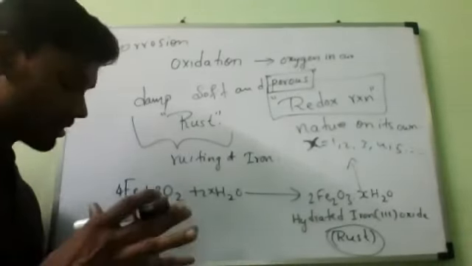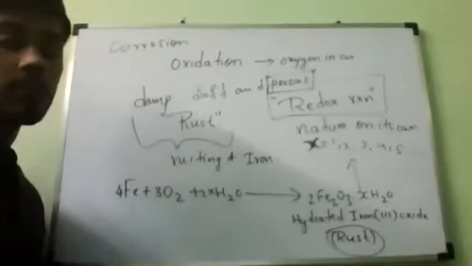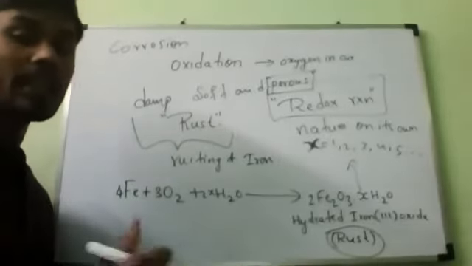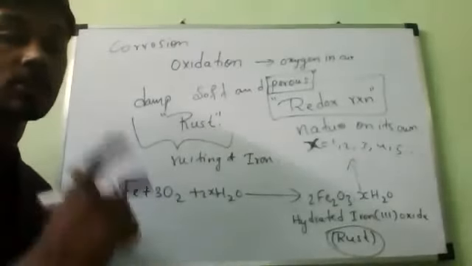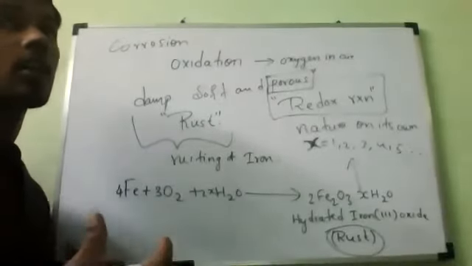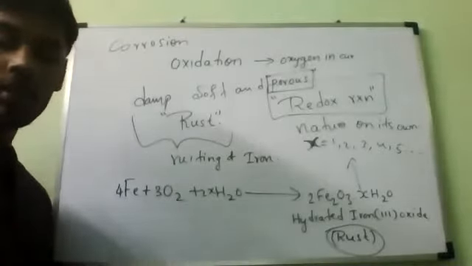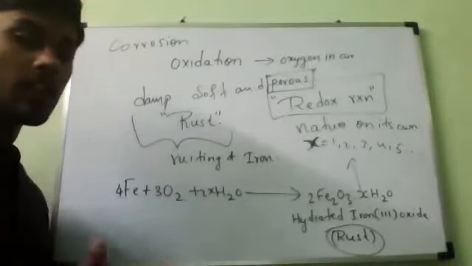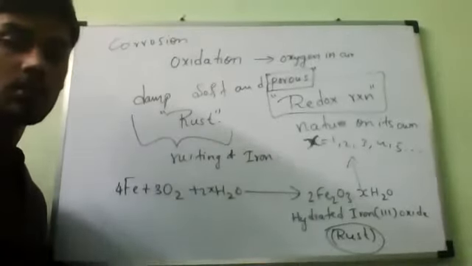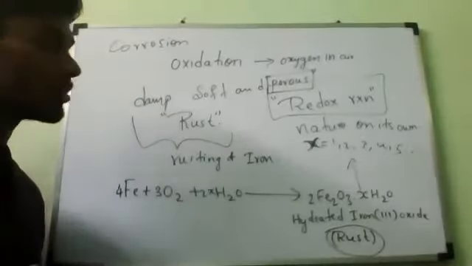This corrosion is a very dangerous thing regarding metals, because metals will lose their strength. Why is it dangerous? That is the question they will ask. Why is corrosion not good, not safe, not useful for us?